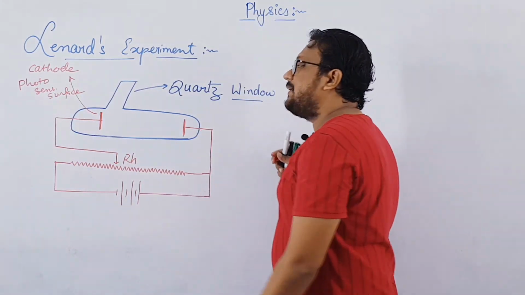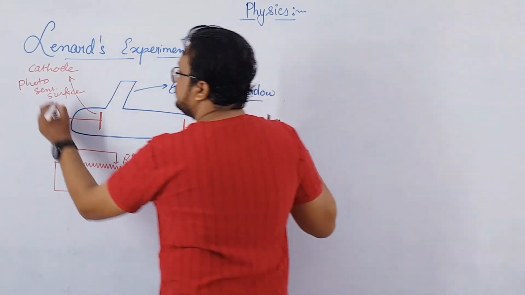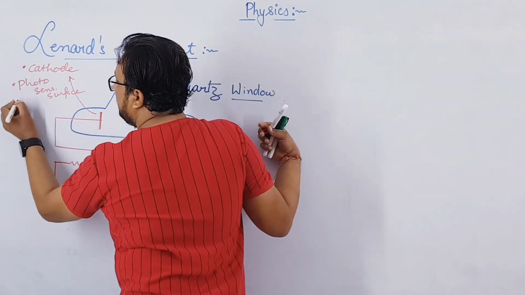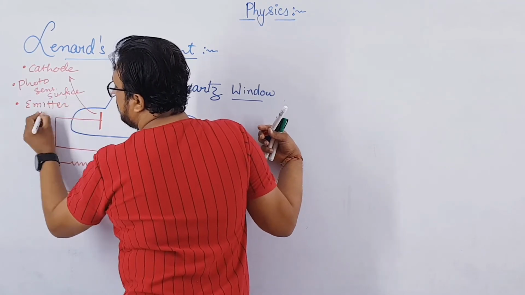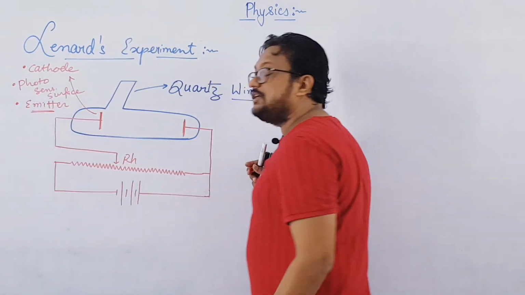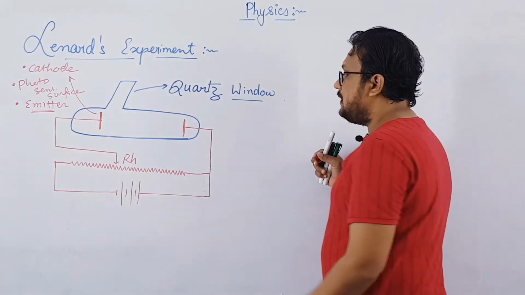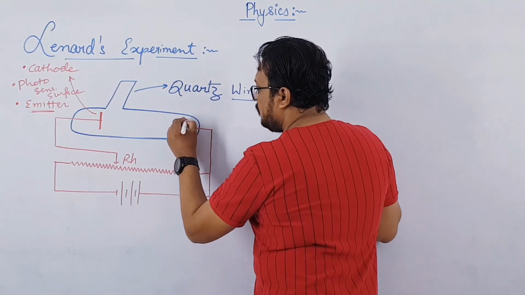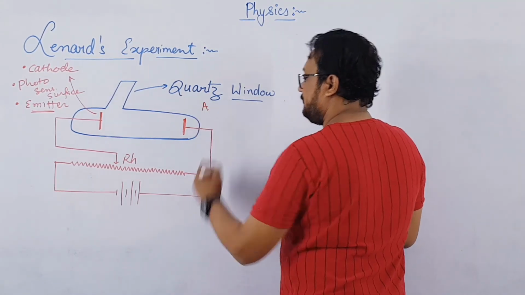It was given the name photosensitive surface, and this was the first name, this is the second, and third, it is also known as emitter. We are going to call it emitter. Why? Because it is going to emit electrons, so it is known as emitter. This plate was positive with respect to the cathode, so it was named anode, right?